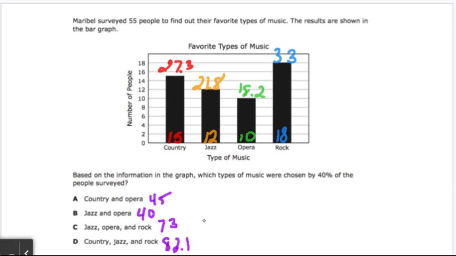On paper and pencil, this is exactly the kind of work we'd be looking for. Hopefully you've been taking notes. So the best answer choice to match the question of, based on the information in the graph, which type of music were chosen by 40% of the people surveyed, the best answer choice would be